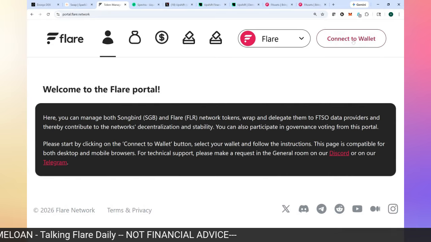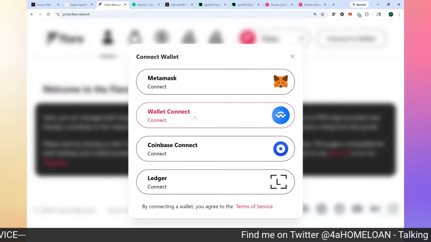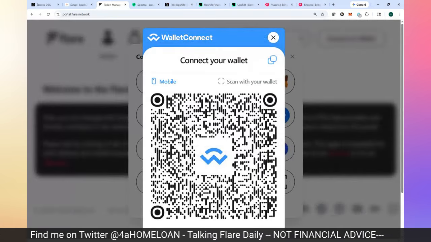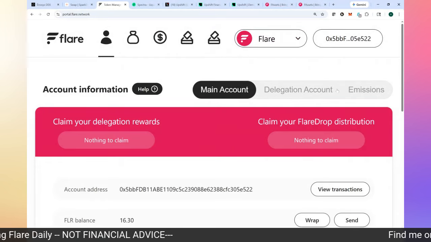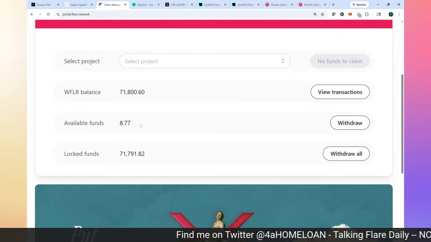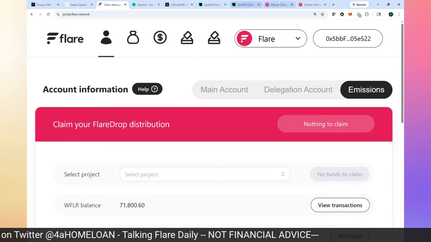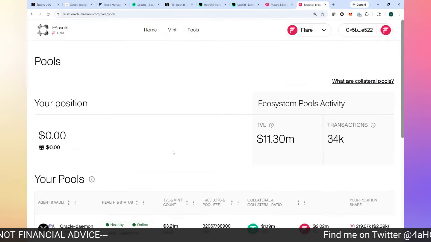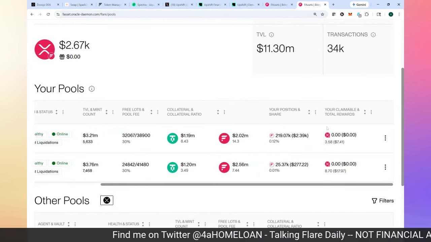When I claim them through the emissions tab, let me get this connected again. I don't know why this disconnected, but bear with me for a sec, guys. But when I claim my RFLR rewards on the emissions tab, it's connecting now. Okay. Emissions. So I'm claiming these available funds. These are RFLR tokens. I'm taking those RFLR tokens, and I can use those in different protocols like FAssets, right? I can use those FLR tokens and contribute those to a collateral pool, and as a result I'm going to earn FXRP, okay?